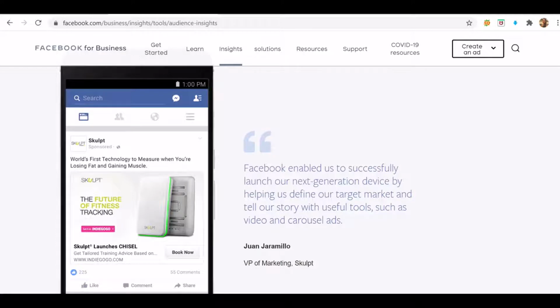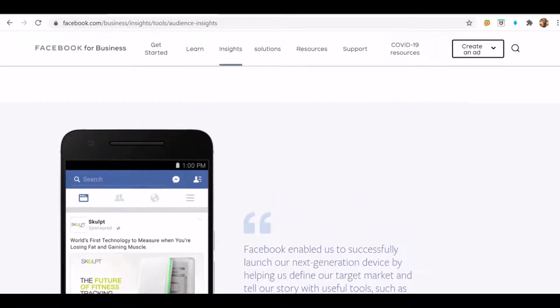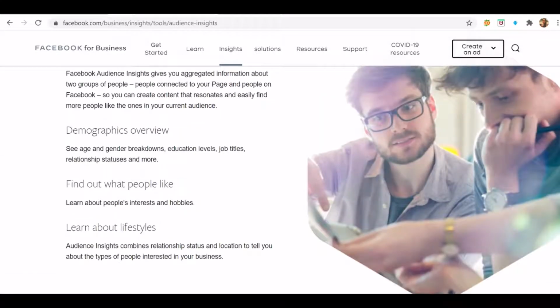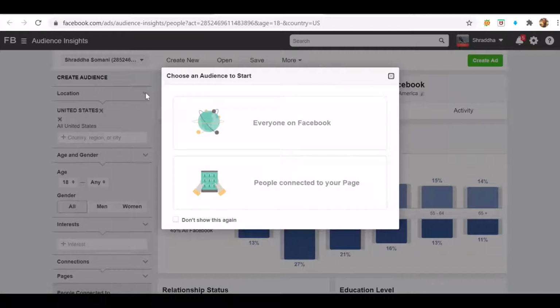Hi, I am Shraddha Somani, and in this video, I will show you exactly how to use the Audience Insights tool to uncover hidden targeting opportunities, which can result in a staggering 64.83% decrease in overall advertising costs. To access the Facebook Audience Insights tool, navigate to facebook.com/business/insights/tools/audience insights.